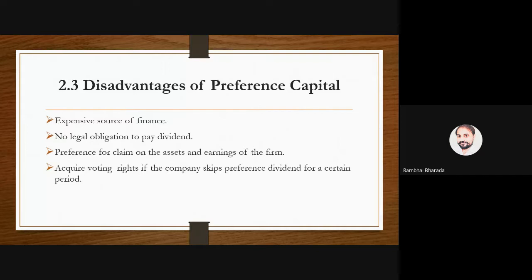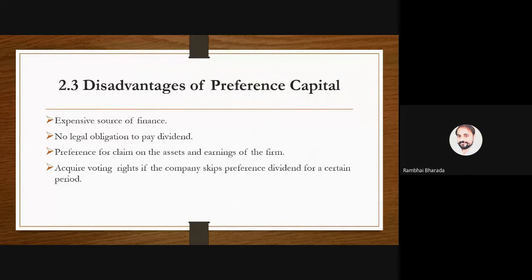Okay, one limitation. Number two, no legal obligation to pay a dividend. It means if there is a profit and the board of directors is ready to pay a dividend, then there is a dividend. Otherwise, there is no dividend. So this limitation is not from the point of view of the company, but from the point of view of you and me, the shareholders, that there is no obligation that the company will pay the dividend regularly.